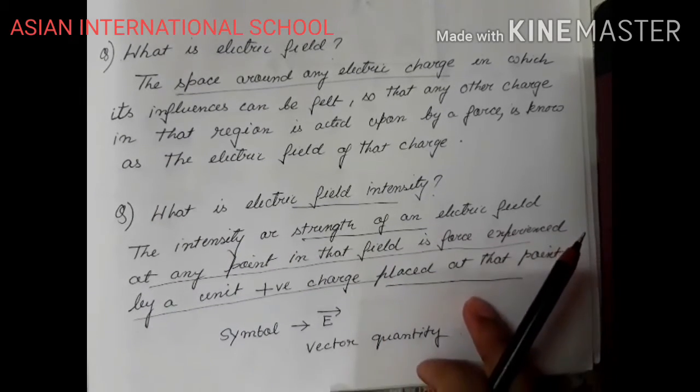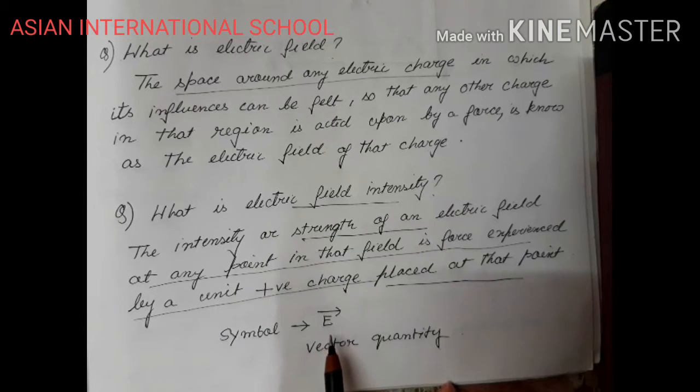Both of these things are denoted by the symbol E, and E is a vector quantity. Why? As you all know, electric field or intensity of electric field is because of the force which is experienced by the unit positive test charge. So force is a vector quantity, and hence electric field will also be a vector quantity.